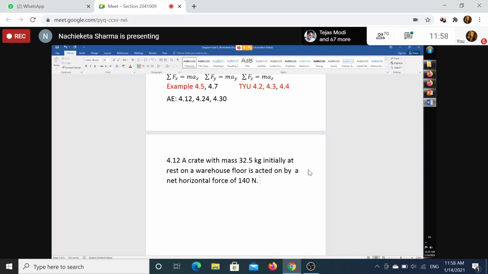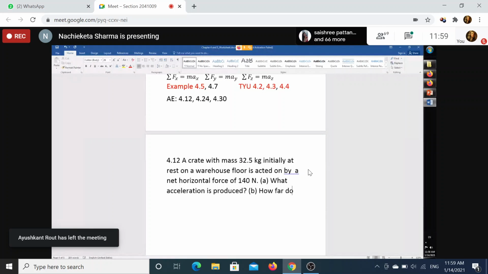The questions are: what acceleration is produced? Part B is: how far does the crate travel in 10 seconds?